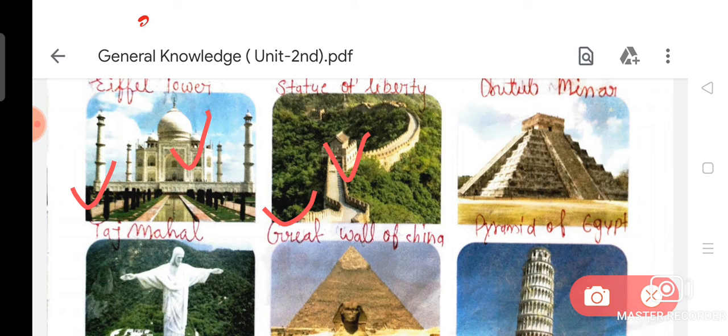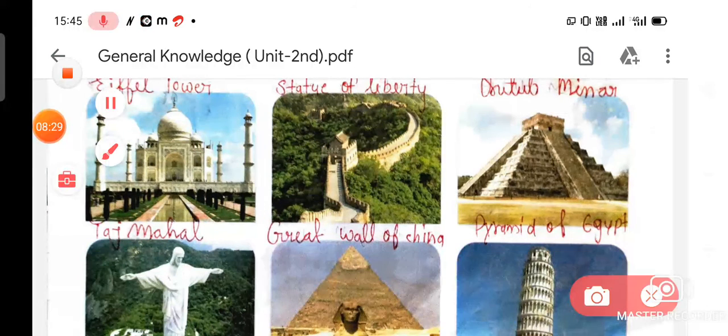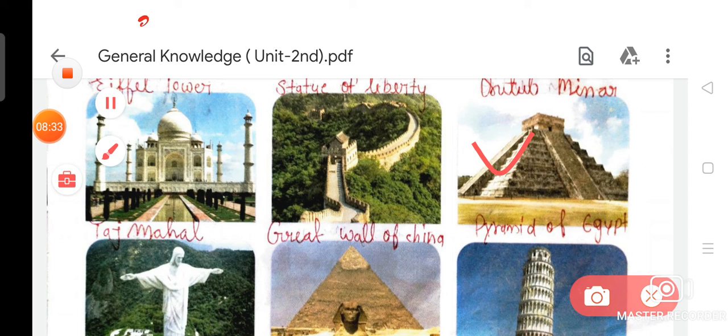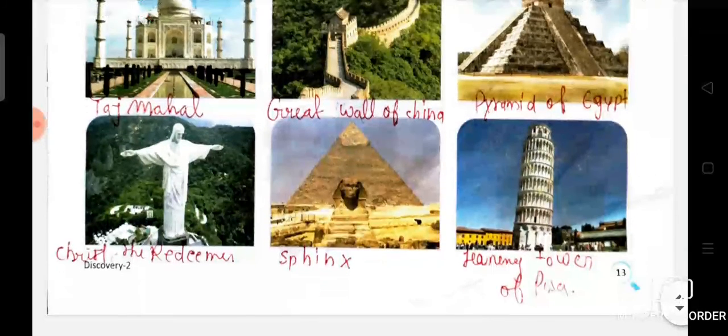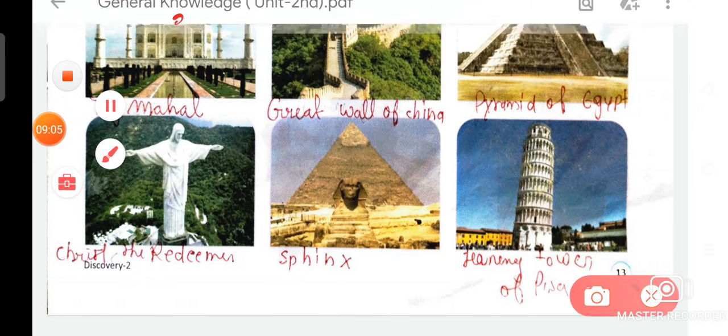The spelling of Great Wall of China is G-R-E-A-T W-A-L-L O-F C-H-I-N-A. Now I am going to fill the name of picture number 6, that is Pyramid of Egypt. The spelling of Pyramid of Egypt is P-Y-R-A-M-I-D O-F E-G-Y-P-T.